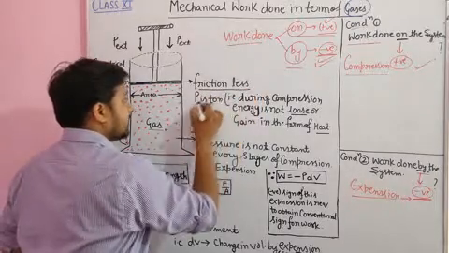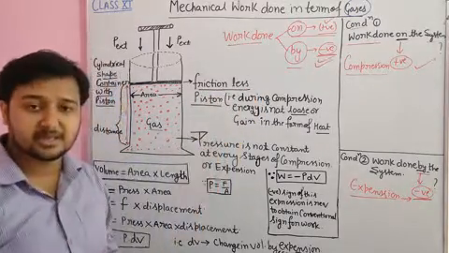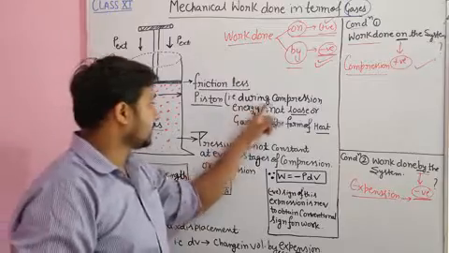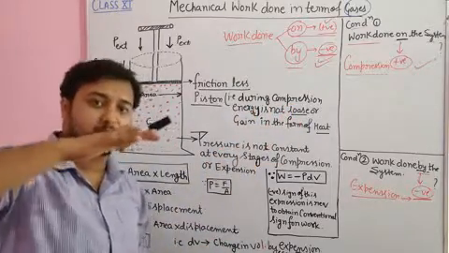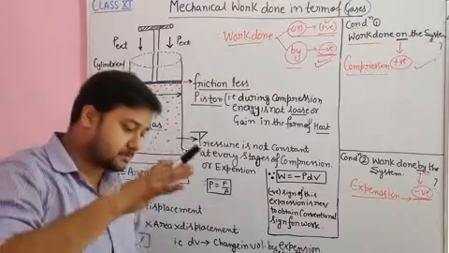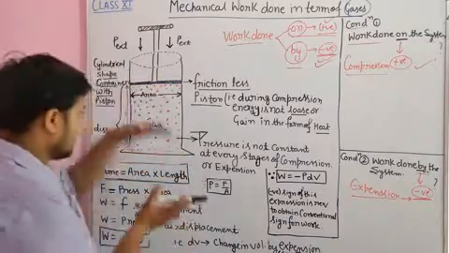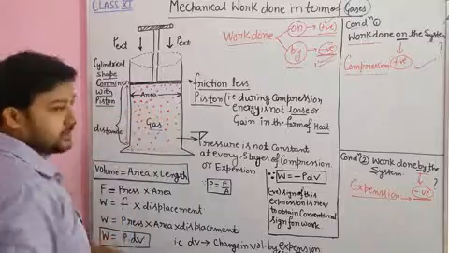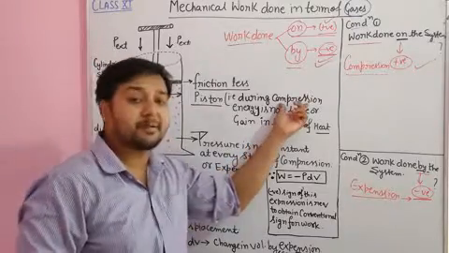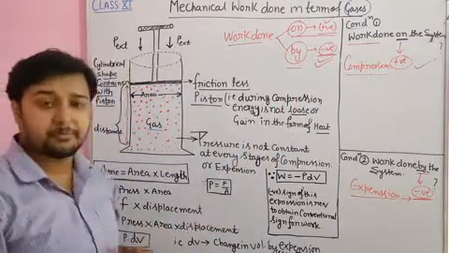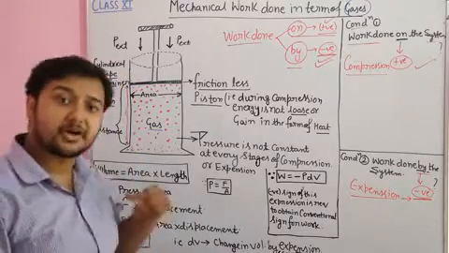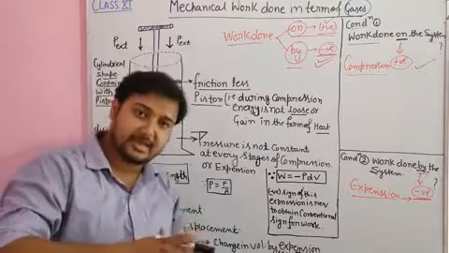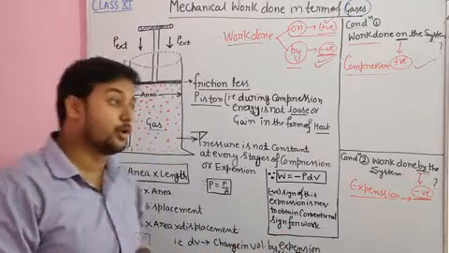There is a frictionless piston. What does frictionless piston mean? During compression, when the external pressure applied is much higher, the gas particles come closer to each other. That is called compression. And what do we mean by expansion? Expansion means when we release or reduce the external pressure, the gas can expand its volume.